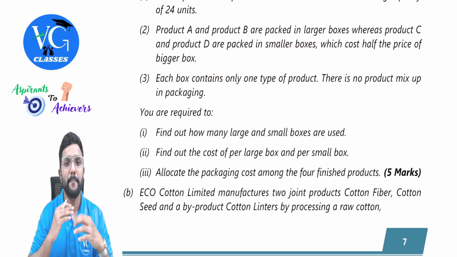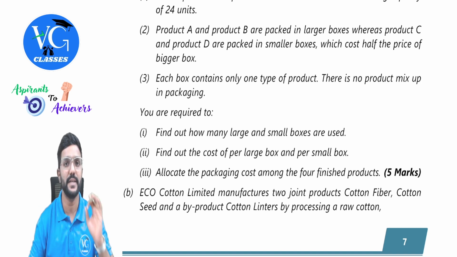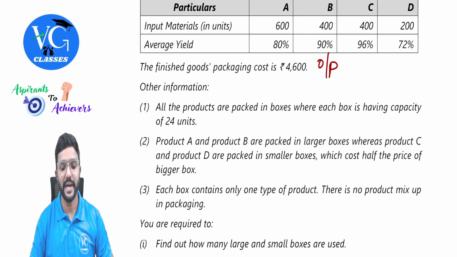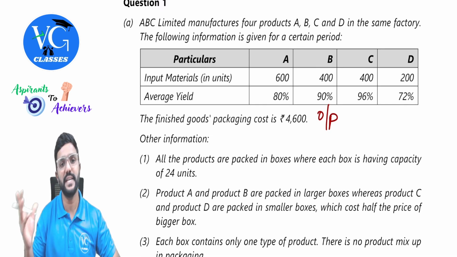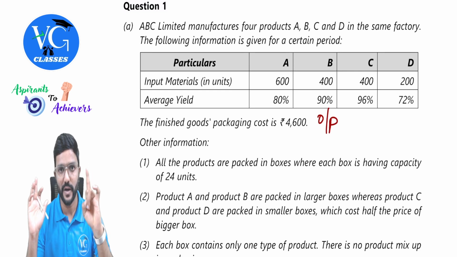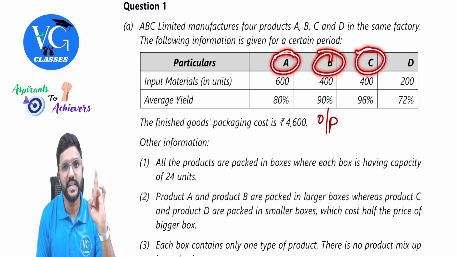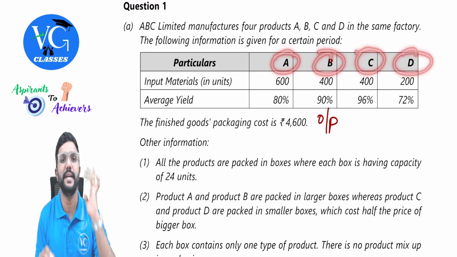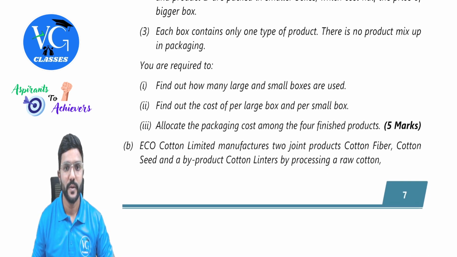Yes, sir. Next, each box contains only one type of product. There is no product mix up in packaging. Means in one particular box, you can pack only one of these products. Sir, can I mix up A, B, C, D in one box? No, no, that's not possible. In one particular box, you can keep either 24 units of A or 24 units of B or 24 units of C or 24 units of D, guys. Is that clear? Yes, sir.